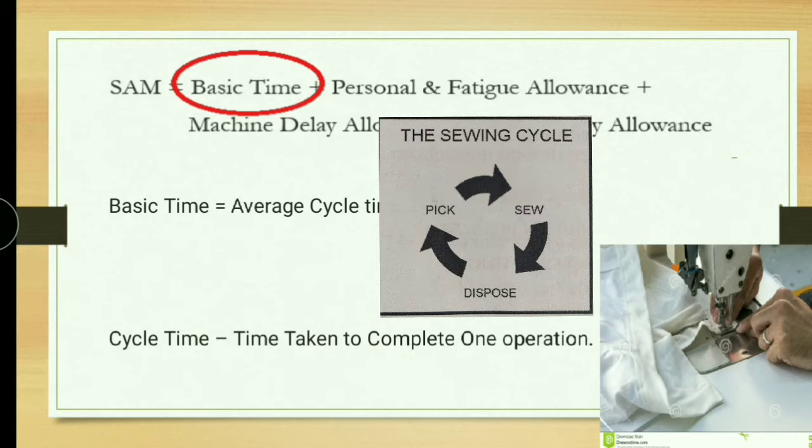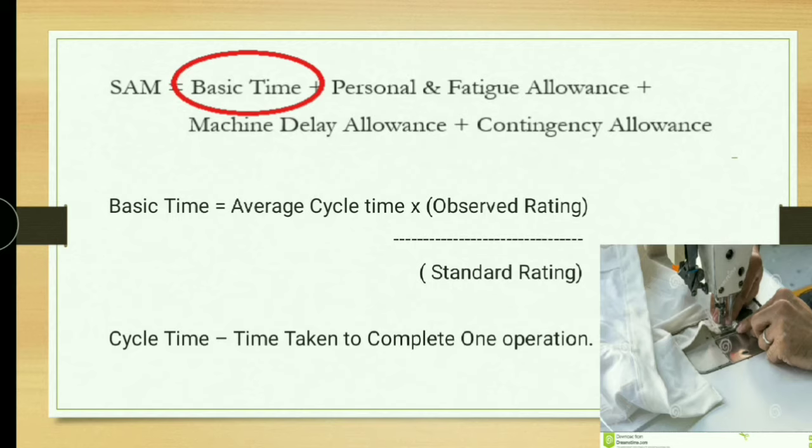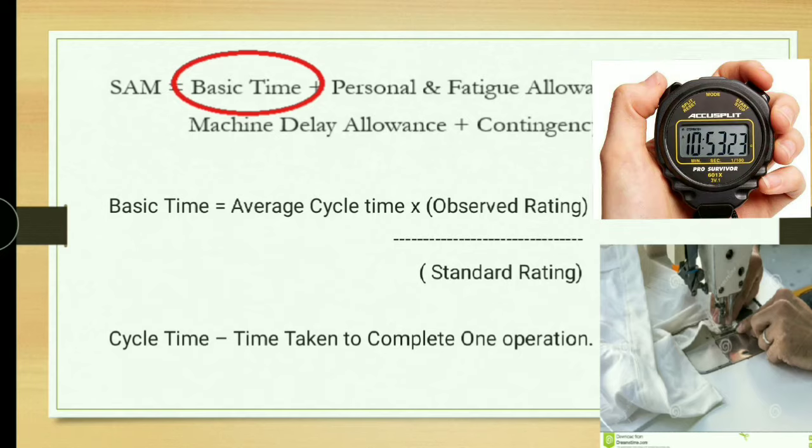For example, you need to measure how much time an operator is taking to complete one particular operation, like sleeve attaching. An operator may take 30 seconds to complete sleeve attaching. That 30 seconds is called cycle time. You can measure the cycle time with the help of a stopwatch.